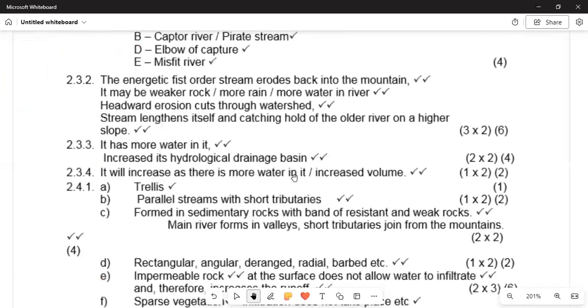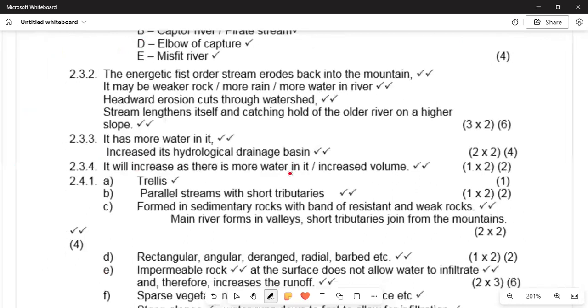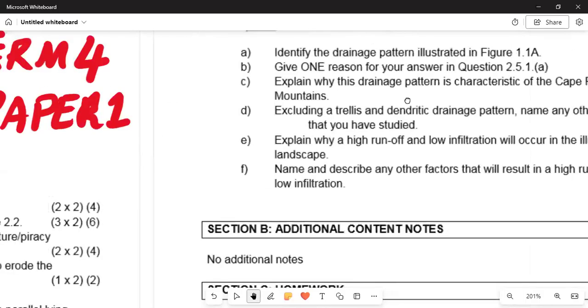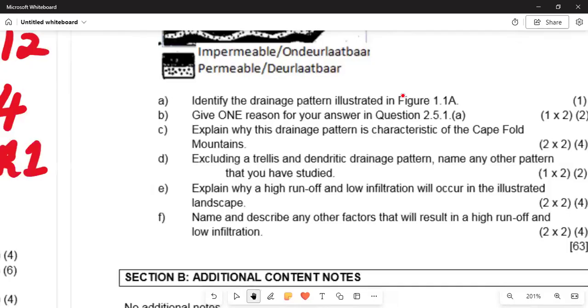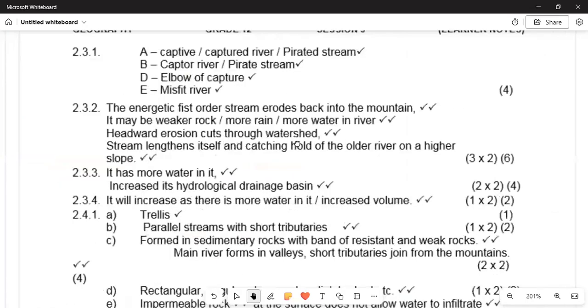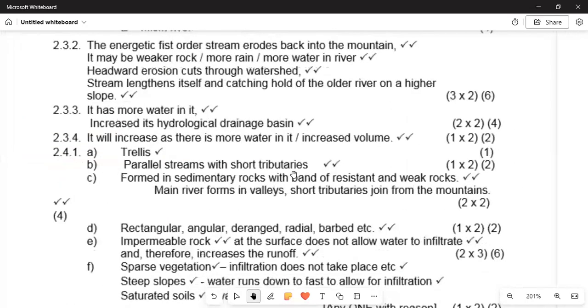All right. And then we can see now this question and then the answers, we must go to them. So we are saying that it is the trellis. Why we are saying that? Because of the parallel streams with the short tributaries. Parallel streams with the short tributaries. All right. We are having the other question. It says here, explain why the drainage pattern is characteristic of the Cape Fold Mountain. Explain.